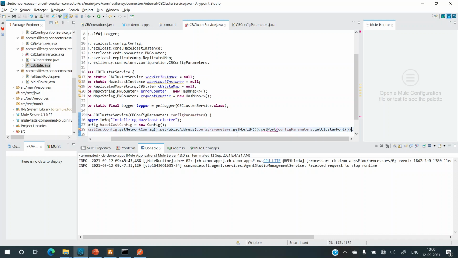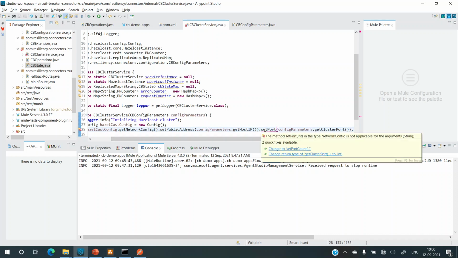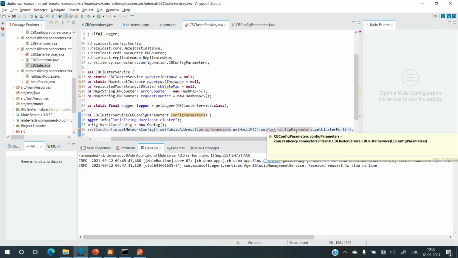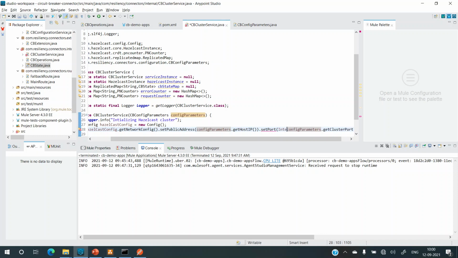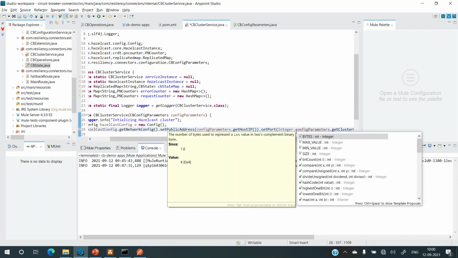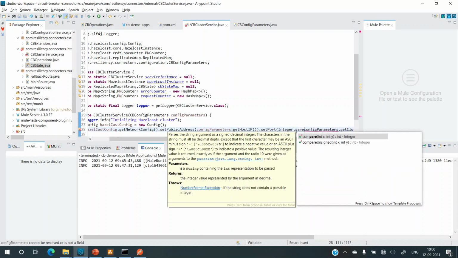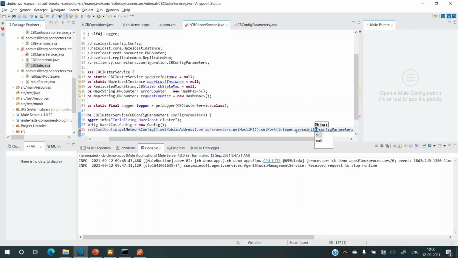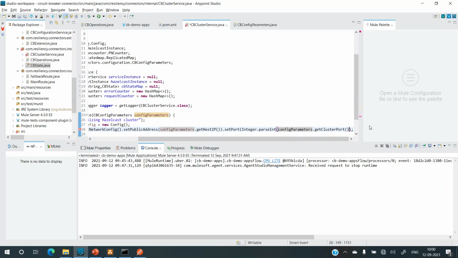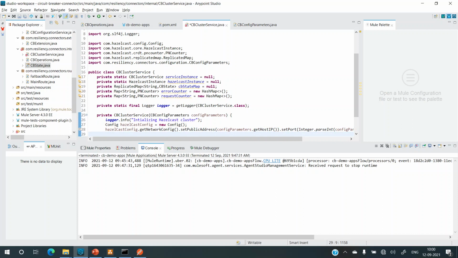Okay, it's giving error because this is string, right? Yeah, it wants int. So what I can do is I'll parse integer. So I'll use Integer, a wrapper around the primitive int, Integer parse int method to parse this integer. Okay, so that's done. So we have this Hazelcast config populated.